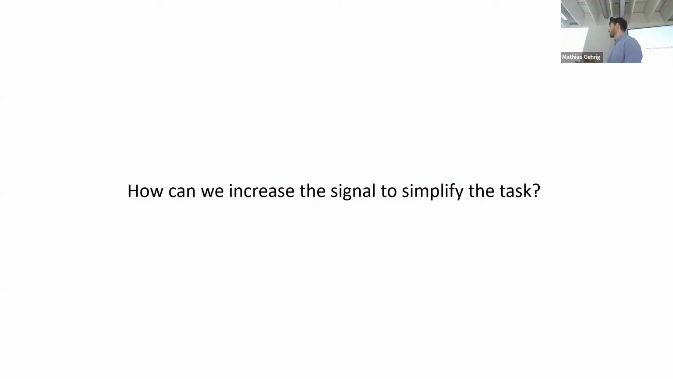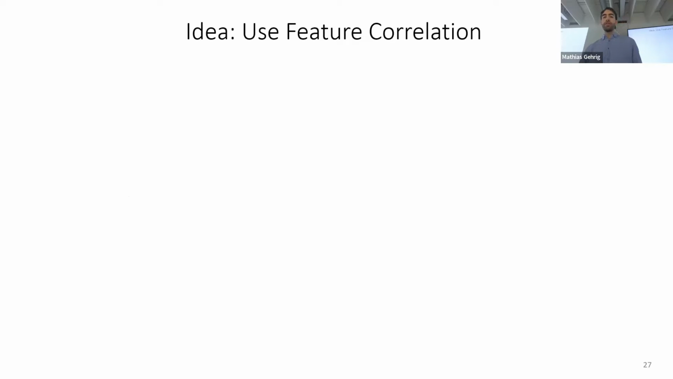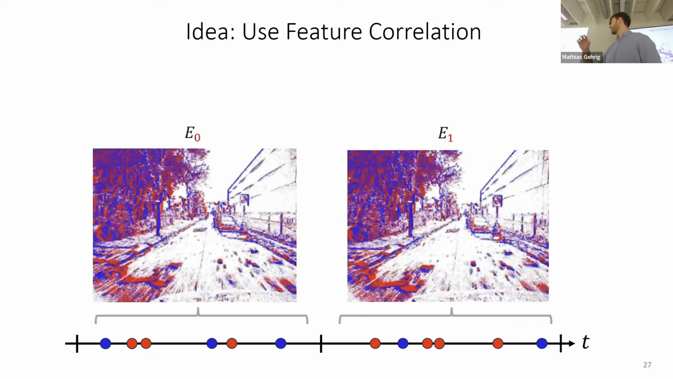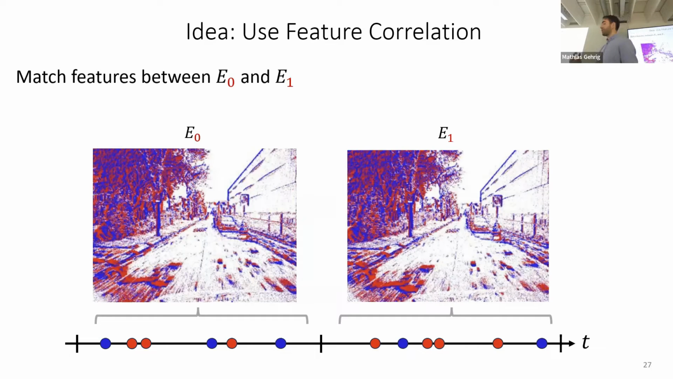So the question I'm asking here is, how can we increase the signal to simplify the task for the neural network? And the idea that I propose here is to use a feature correlation approach. And this works the following way. So again, we extract event representations subsequently. So E1 and E0, that's time T0 and T1. And then the idea is here to use a feature matching approach.